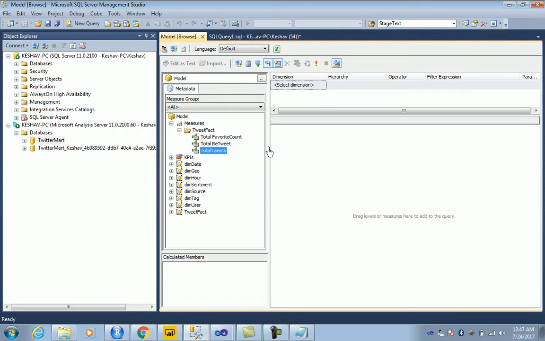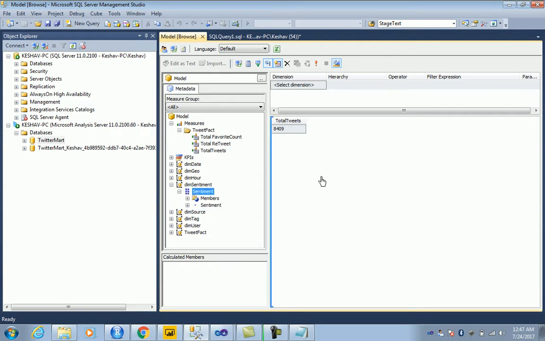So let's just see total tweets and how many of them against the sentiments. So we have the positives. We have about 2,500 as positives, and extremely positive as 678, and then we have the negative ones and the neutral ones.